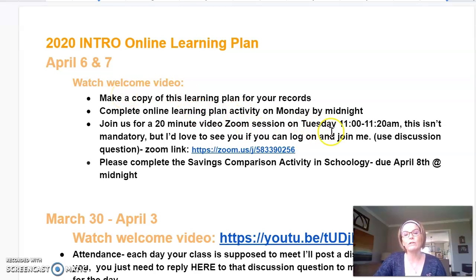Also, what we have for you, if you would like to join us, on Tuesday at 11 o'clock, from 11 to 11:20, we're going to have a Zoom session. We hope you can join us. We're going to have a discussion question about savings and Americans and having a $400 savings fund and that kind of thing. So I hope you can join us. It'll only be about 20 minutes, but it is optional.